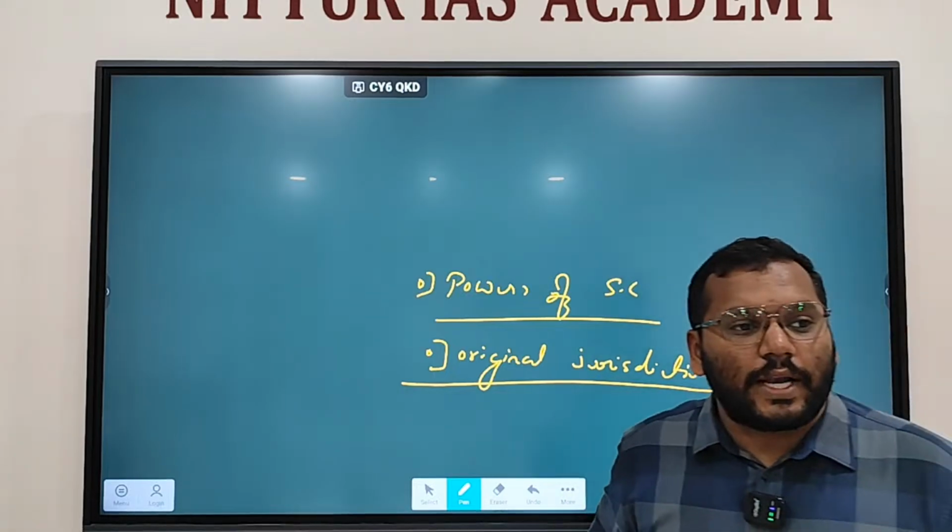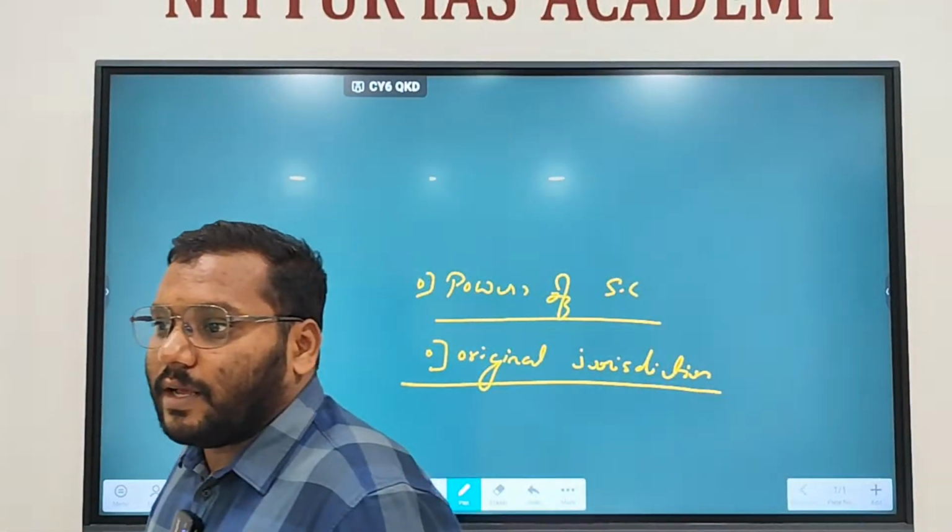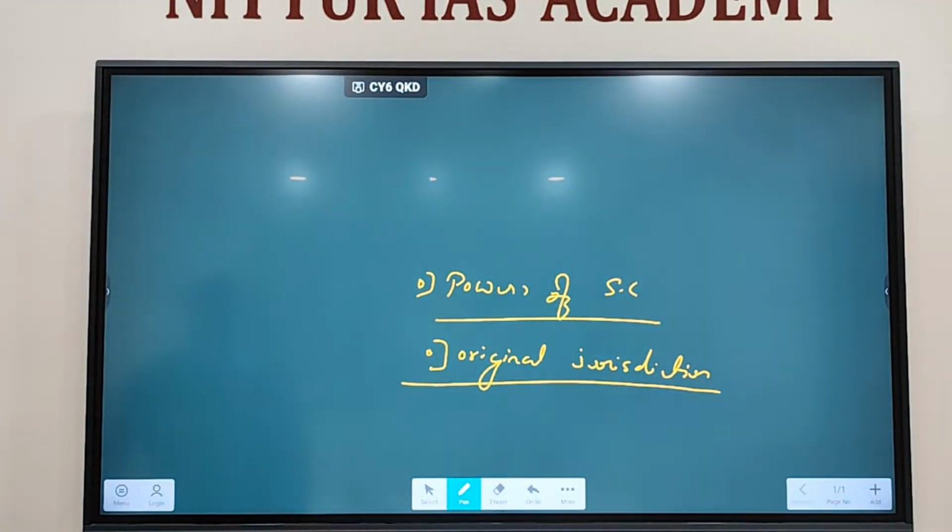And there was an issue related to the water dispute, related to Kaveri water. If there is no proper monsoon, then there will be a shortage of water in the Kaveri basin. Then there will be a clash between Karnataka and Tamil Nadu. Tamil Nadu will say that Karnataka is not releasing enough water, and they will go to the Supreme Court. The Supreme Court will say you have to release so much water, and those kinds of judgments will come. But the dispute will be taken directly to the Supreme Court. No other court can handle it. So that is called original jurisdiction. Understood? Even in one more case, the original jurisdiction is there.